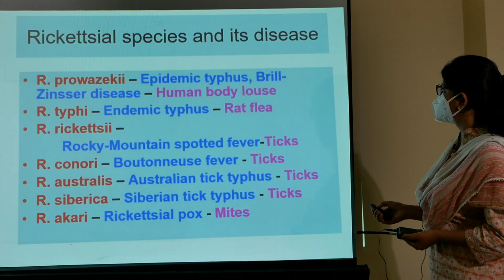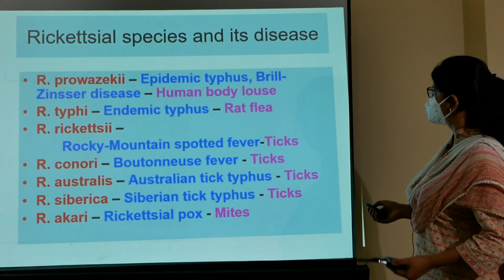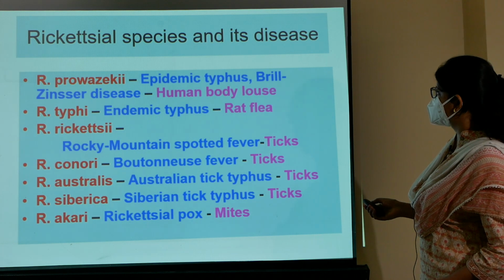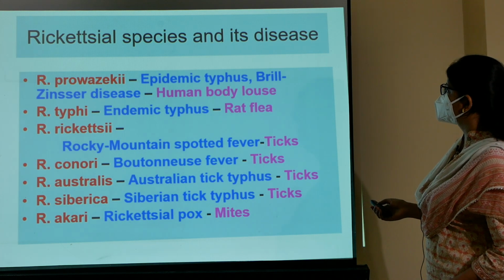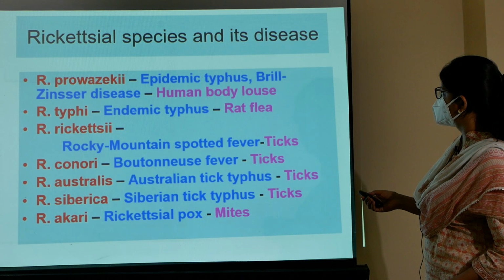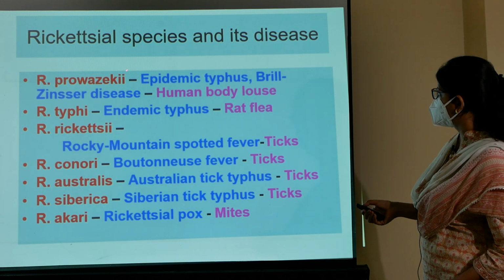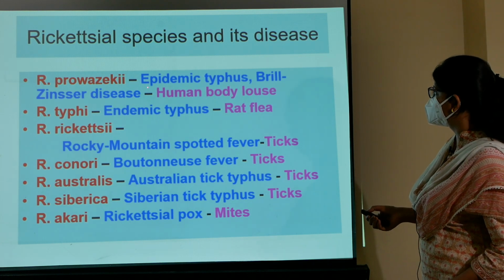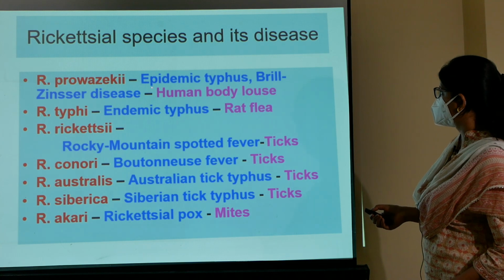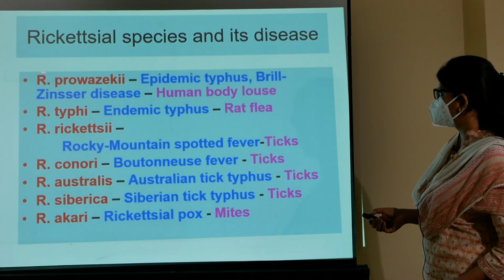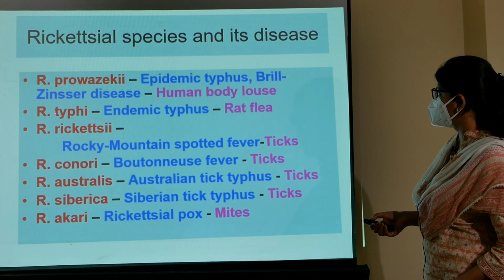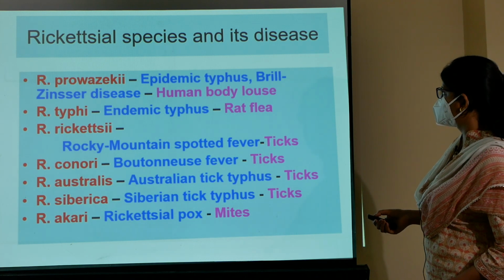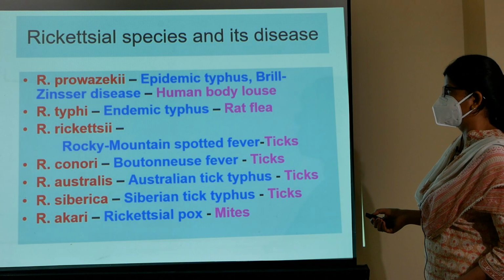So the next slide is about rickettsial species and their diseases. First species is Rickettsia prowazekii. This causes epidemic typhus and Brill-Zinsser disease, and the vector is the human body louse. The second one is Rickettsia typhi. It causes endemic typhus and the transmission is through the rat flea.